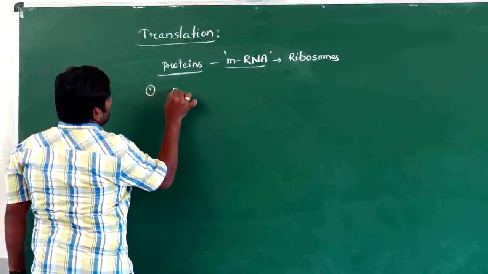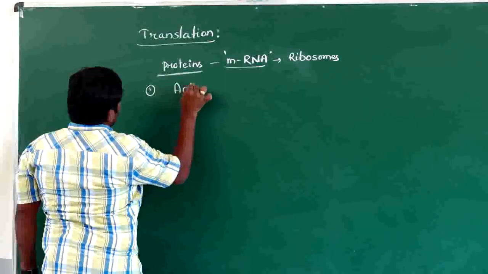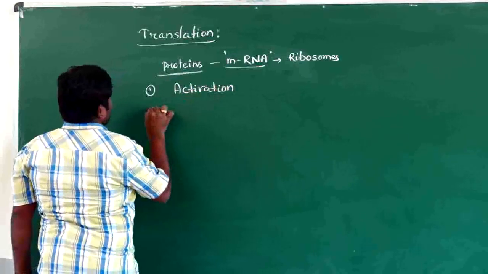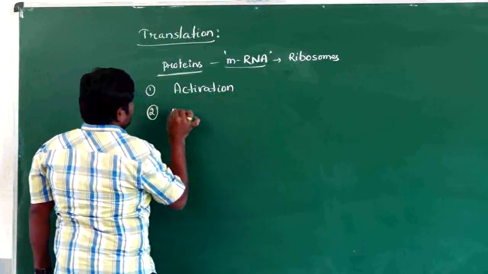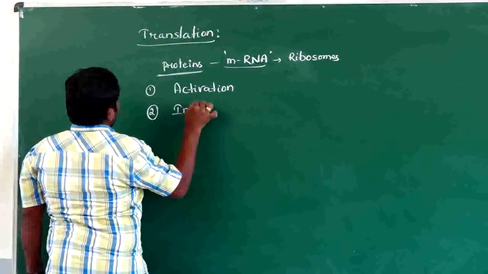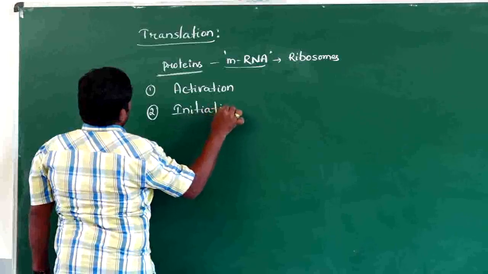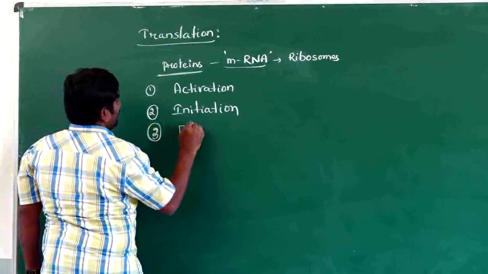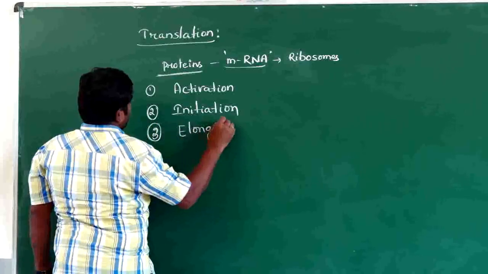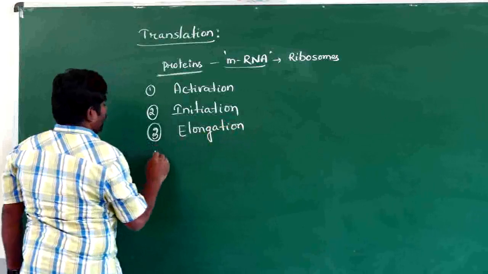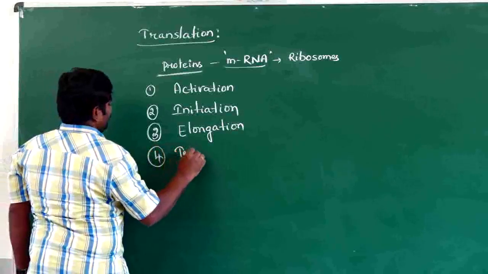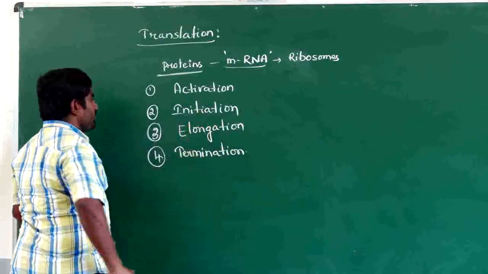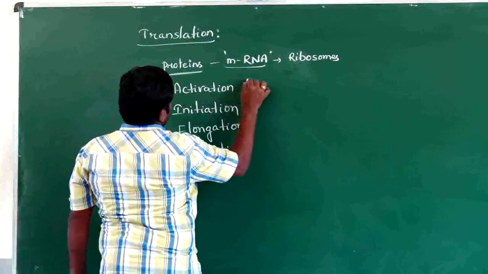The first step is activation of amino acids. The second one is initiation of polypeptide chain, and the third one is elongation, and the fourth one is termination. Initiation, elongation, and termination. So the first one is activation of amino acids.